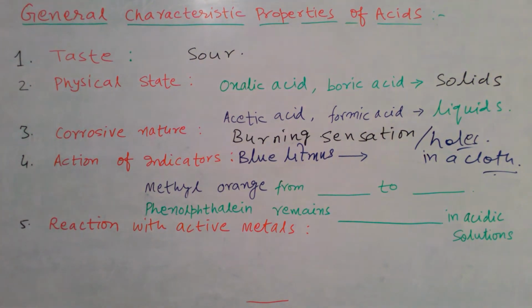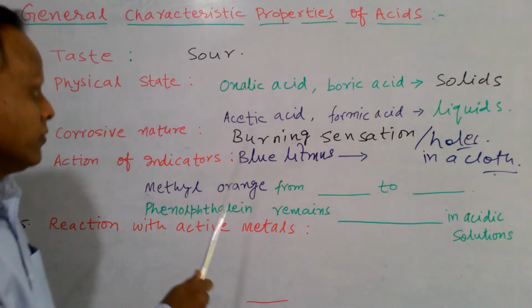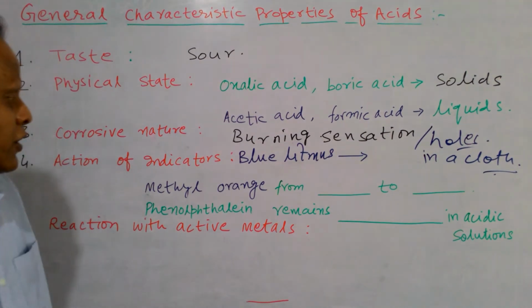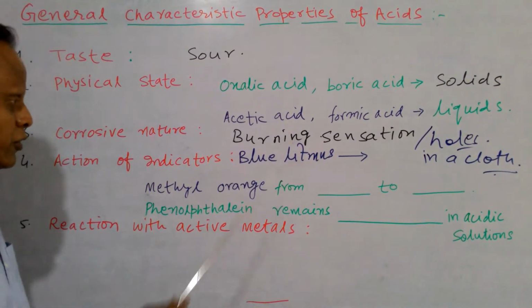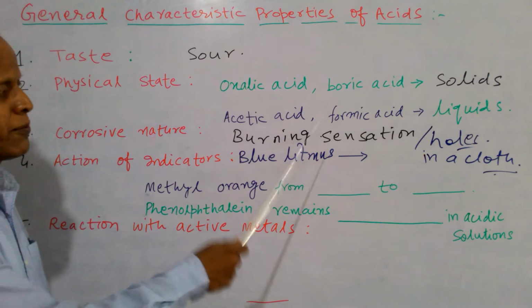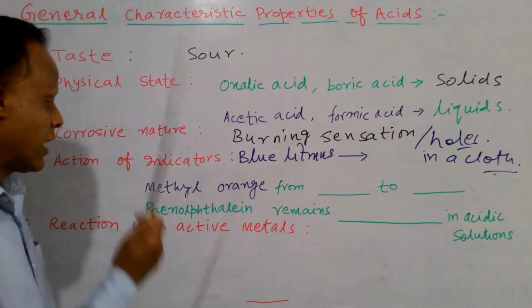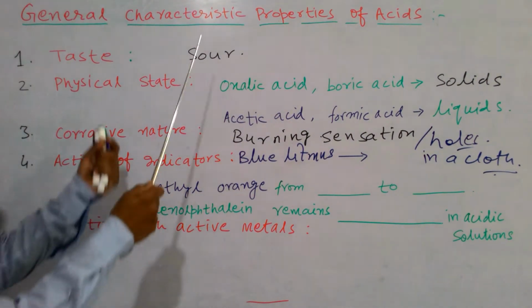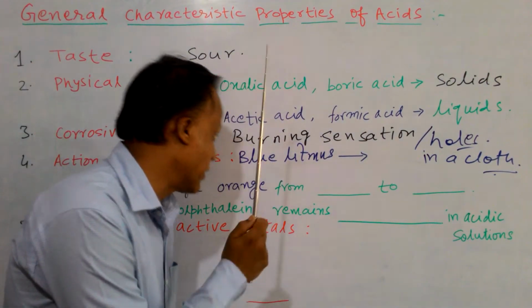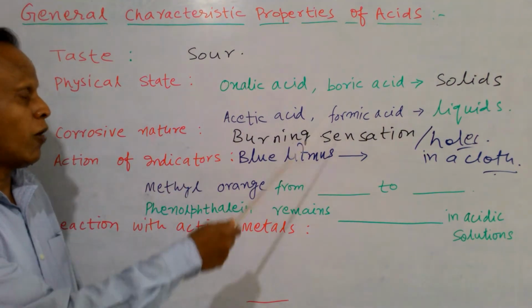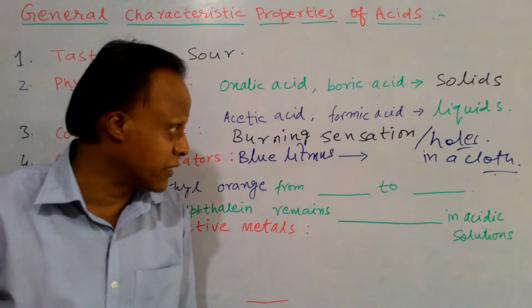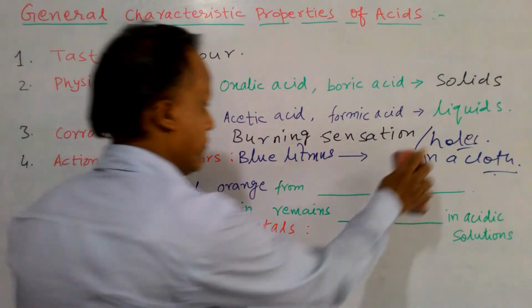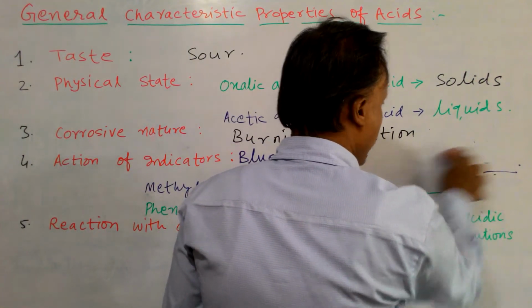Now next is action of the indicators. Generally we use three types of indicators in the laboratory: blue litmus paper or blue litmus solution, methyl orange, and phenolphthalein. Now my question is, in the case of acid, if we pour some drops of the acid on the blue litmus, then what happens? It will turn red.